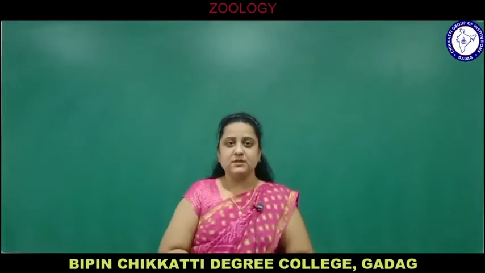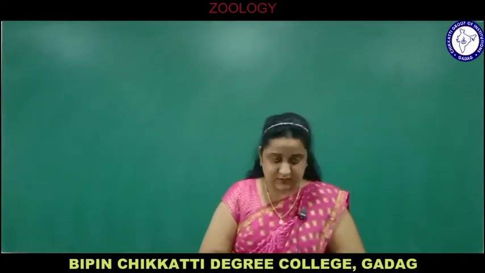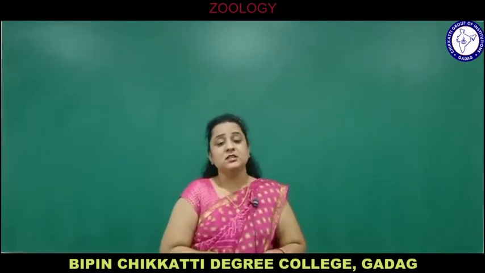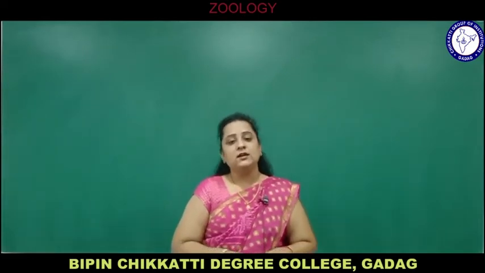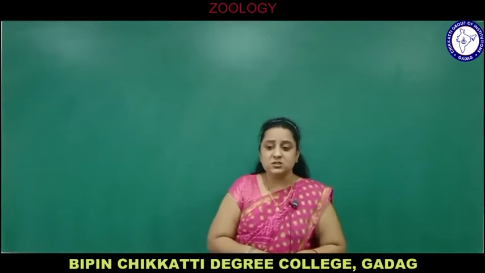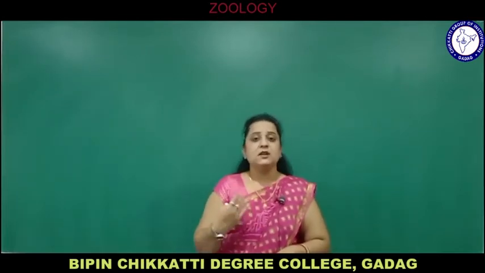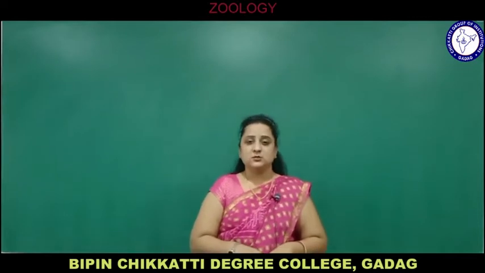Then we had seen some of the examples. Then we also discussed classification of phylum Porifera. It is divided into different classes and subclasses, with examples. We had also seen in the previous session the canal system, spicules, different types of spicules and their functions. There are three types of canal system: asconoid, syconoid and leuconoid. And we had also seen the functions of the canal system. It helps in excretion, respiration, expelling of digested food, transport of the digested food, and expelling the waste substances from the body of sponges.